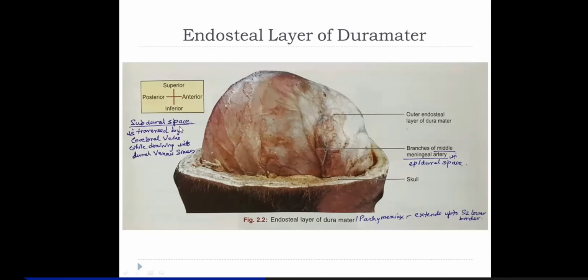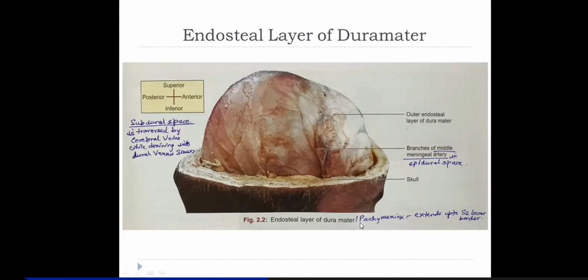Now this subdural space, because the cerebral vessels run in the subarachnoid space, the cerebral veins have communications with the veins of the skull, and even these dural venous sinuses have communications to the veins of the skull through emissary veins. So the subdural space will be traversed by cerebral veins while draining into the dural venous sinuses. Remember this point, it has a clinical significance.